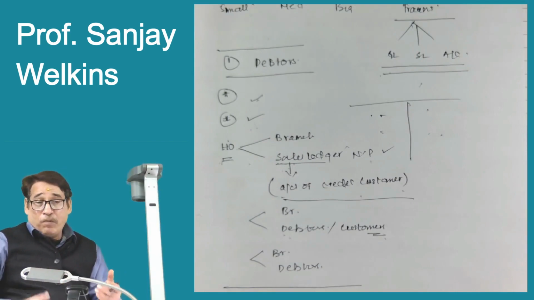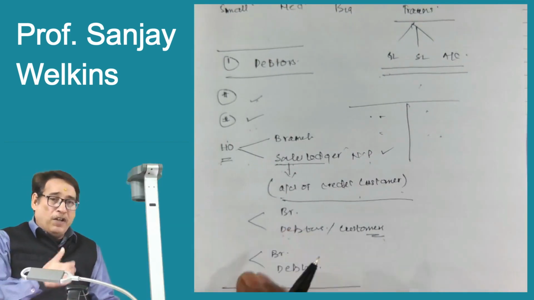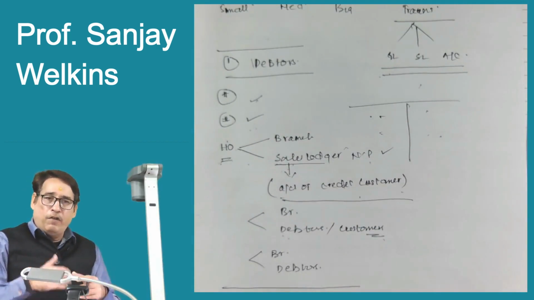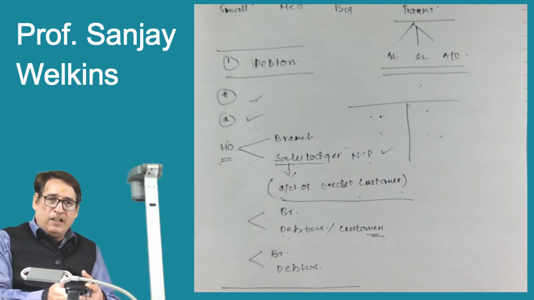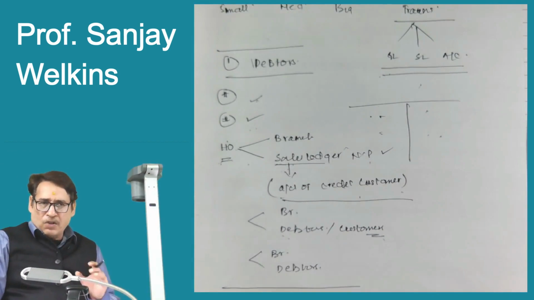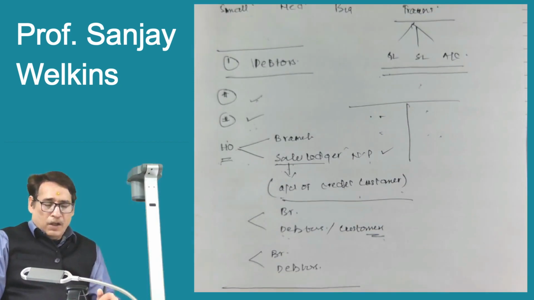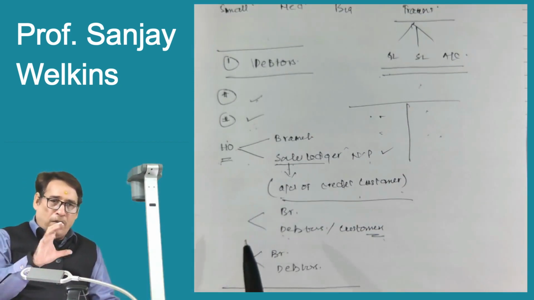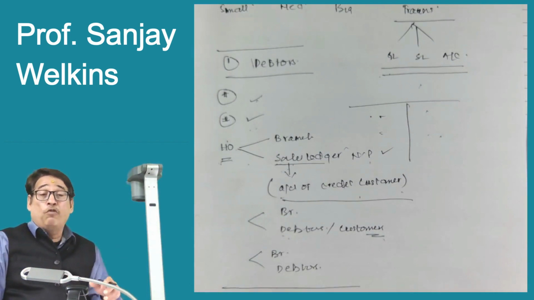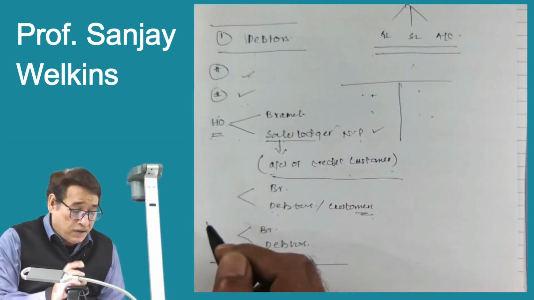Because in order to have a complete accounting system, we need lots of money. And because it is a small organization, in fact, I forgot to tell you that this system is followed by organizations which have a very small level of operations. Let us say head office is in Delhi and the branch is very nearby, let us say in Mathura or Hapur, which are nearby areas. Is it clear to you? So it is a small branch. Only micro level organizations follow this system, because they simply cannot afford a full-fledged double entry system which requires huge amount of money. So this system is followed by small organizations. It's an incomplete accounting system.